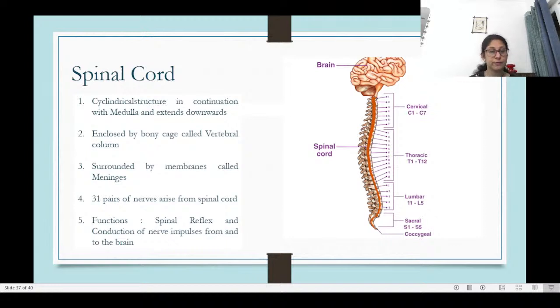And what is the function of the spinal cord? It helps in spinal reflex and also in conduction of nerve impulses. So it transmits the nerve impulses and the responses from the brain to the different parts of the body and from the body to the brain. That's its main function, right?